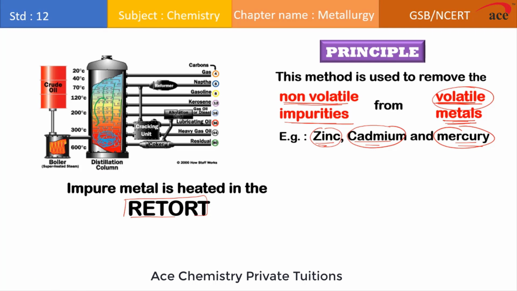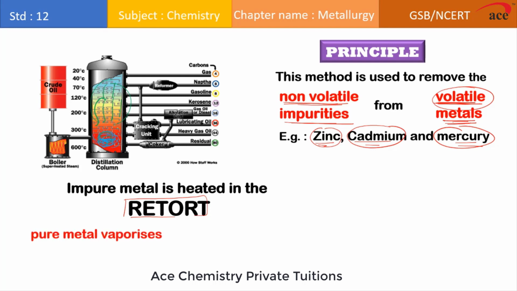Now these vapors are taken out into the condenser and they are again converted into liquid form. After converting into the liquid form, they solidify and we get the pure metal. But all the impurities remain at the bottom of the flask. These impurities remain at the bottom of the flask because they are non-volatile and they have a very high boiling point. So in the retort, if you will see, in the upper part you will find the vapor of the metal and at the lower part you will find the impurities.